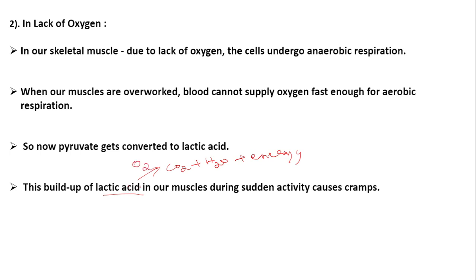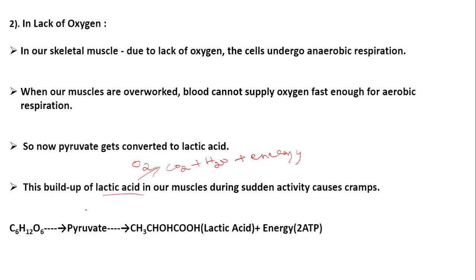So oxygen has to reach there through blood. Now let us see the equation here. The glucose, which is a 6-carbon compound, is first converted into pyruvate, 2 molecules of pyruvate. In the lack of oxygen, if the oxygen is not sufficient, that is converted to lactic acid. You can see here it is again a 3-carbon compound. Pyruvate is also a 3-carbon compound. It is not broken down, it is converted into lactic acid and energy.